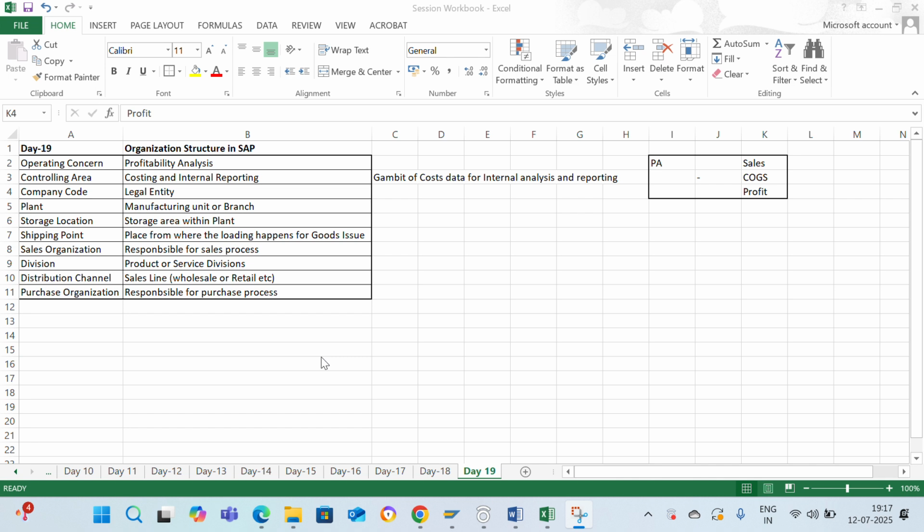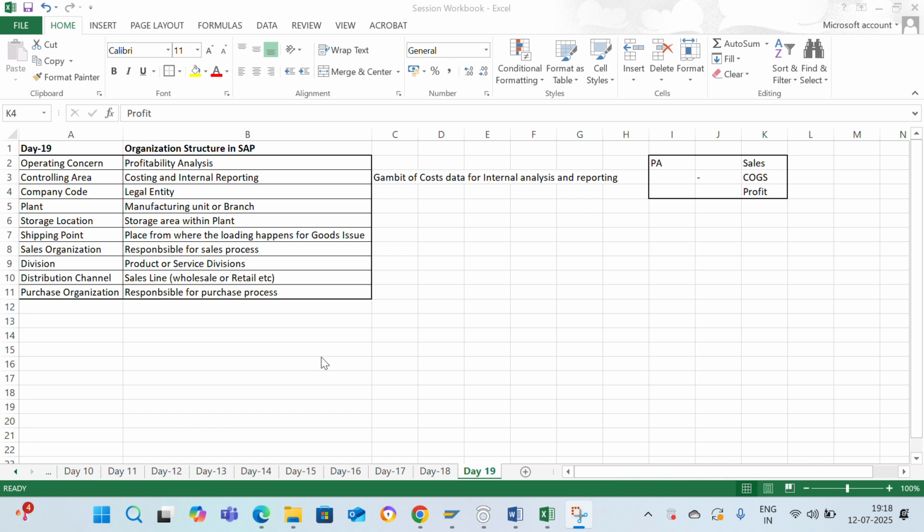First is the operating concern. Operating concern is the topmost node in the org element if the profitability analysis is activated. If it is not activated, then the controlling area becomes the topmost node, which is the gambit or umbrella of storing all the cost data for internal analysis and reporting.